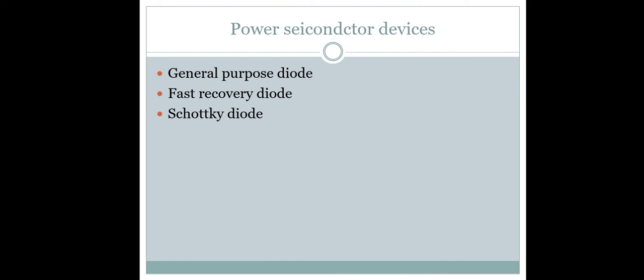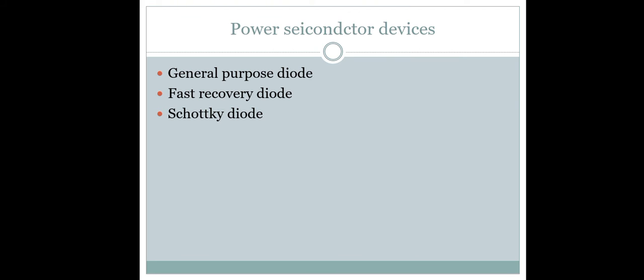Then first is the diodes. Diodes are basically three types: general purpose diode, fast recovery diode, and Schottky diodes. A diode has two terminals, first is the cathode and anode. Power diodes are three types: general purpose diode, fast recovery, or it is called high speed diode, and third is the Schottky diode.